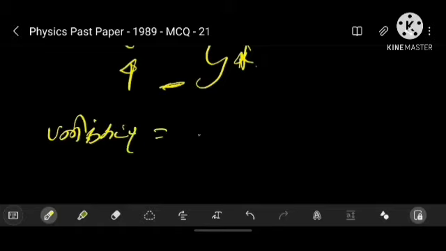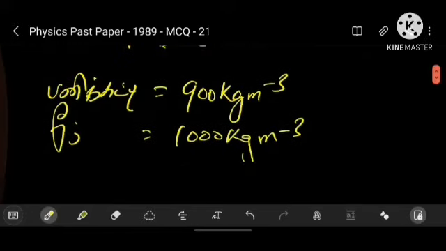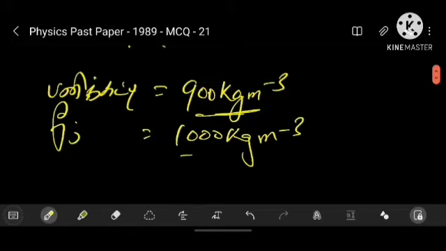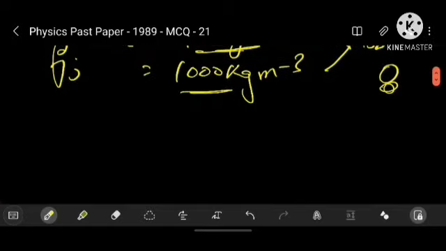The density of the ice cube is 900 kilogram meter minus 3, and the density of the water is 1000 kilogram meter minus 3. So previously we had a quick glance at how floating, sinking, buoyancy and density complement each other. Now let's apply this to our question.